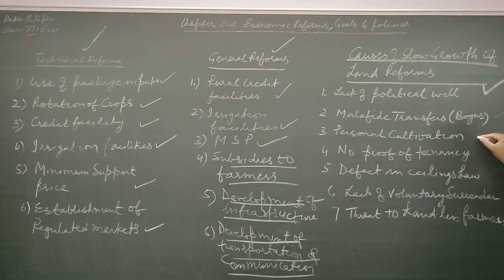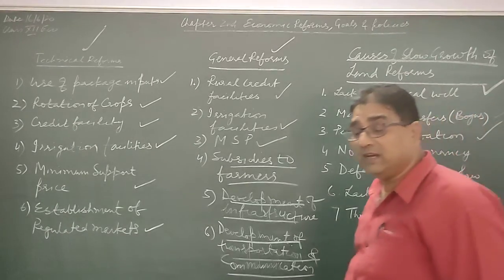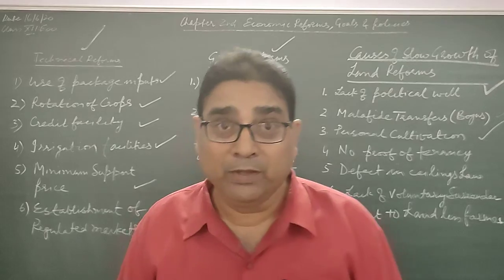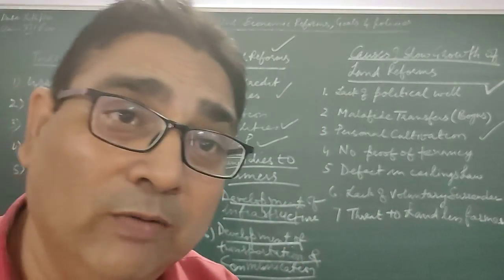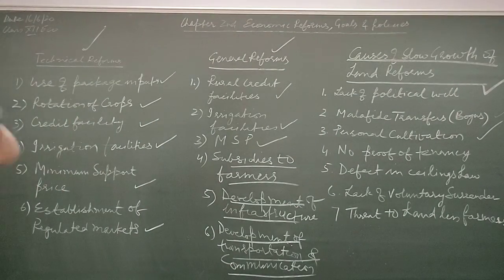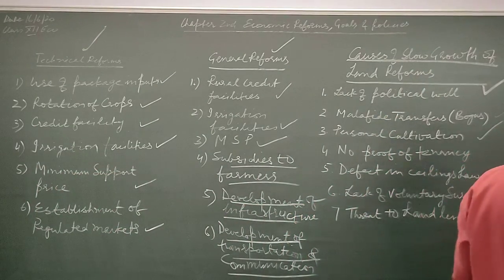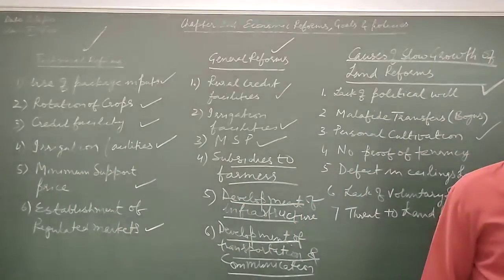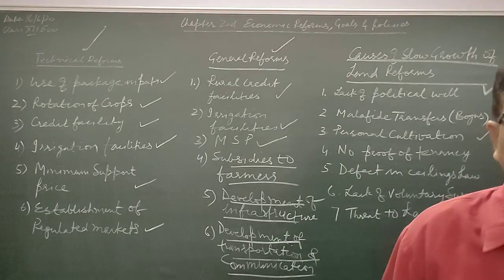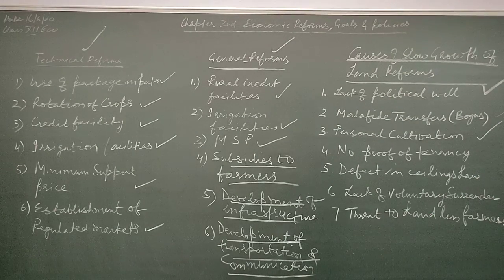Then see, personal cultivation. The definition of personal cultivation is not proper in the law. What is the definition of personal cultivation? It is related with supervision done by the owner of the land.